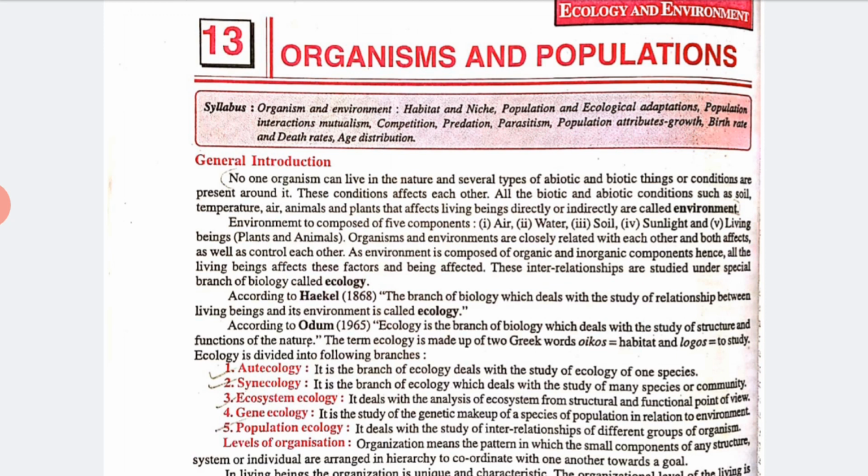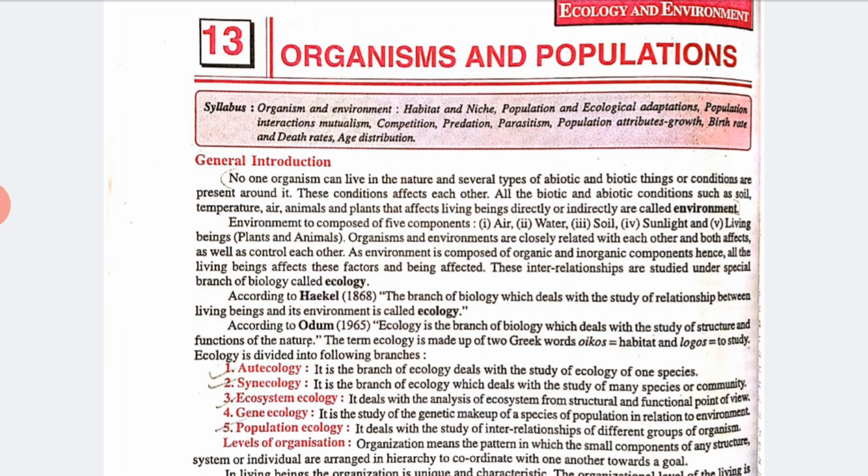Clear? According to Odum in 1965, ecology is the branch of biology which deals with the study of structure and functions of nature. The term ecology is made up of 2 Greek words, oikos, meaning habitat, and logos, meaning to study. So, study of habitat.